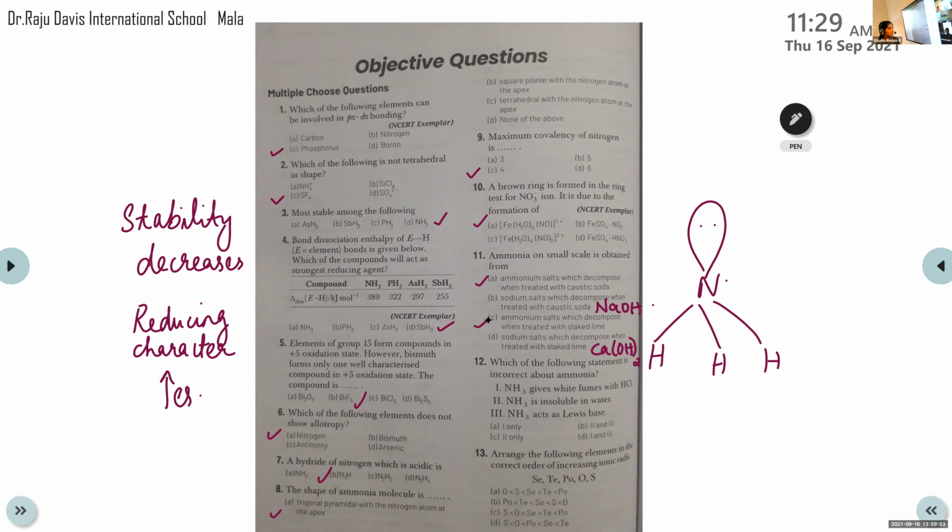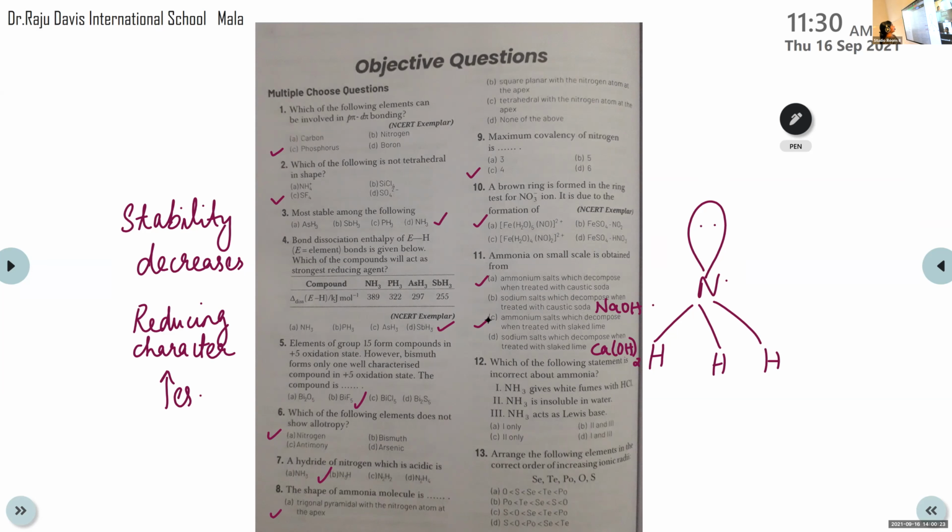I think that's in the textbook. Somewhere we have learned it. I can't find it now. So the first statement is right.